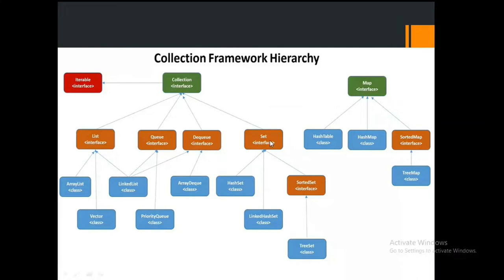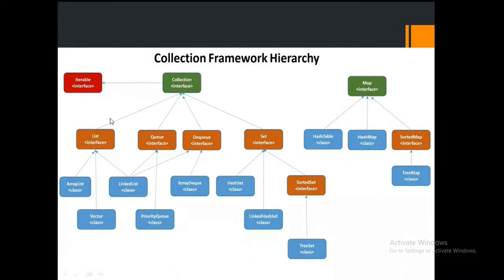The set interface also has different classes like HashSet, LinkedHashSet, and TreeSet. And SortedSet is one more interface which is a part of the set interface. You need not be confused, guys. I have clearly prepared the document and I'm going to explain all these things one by one.